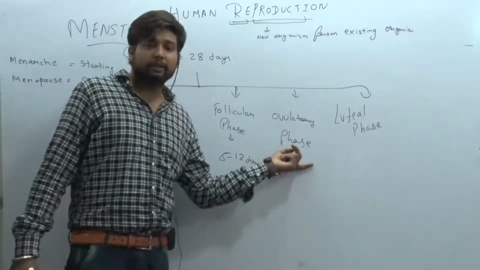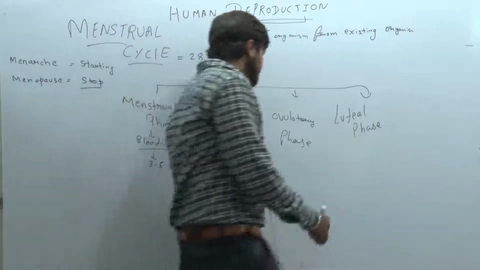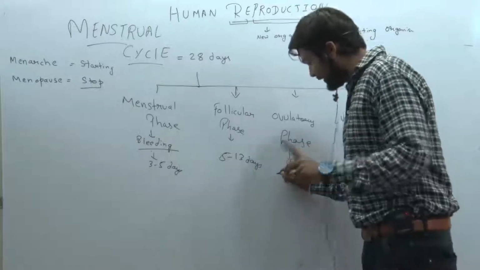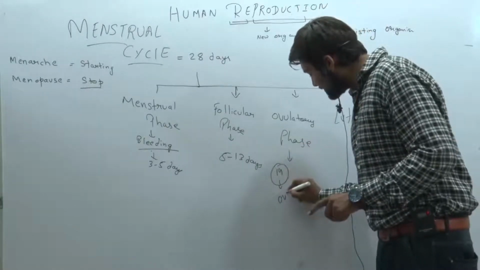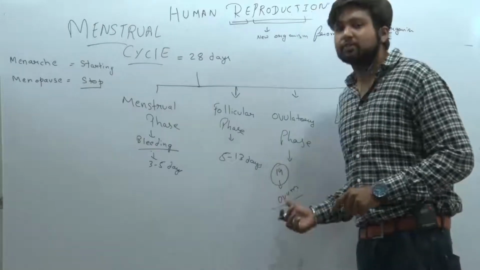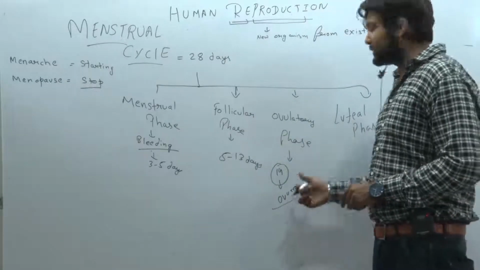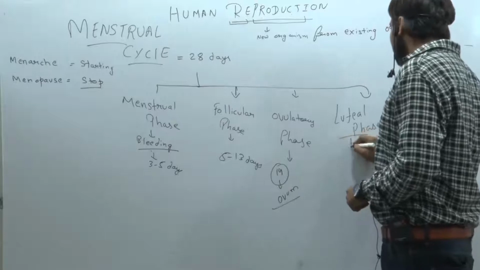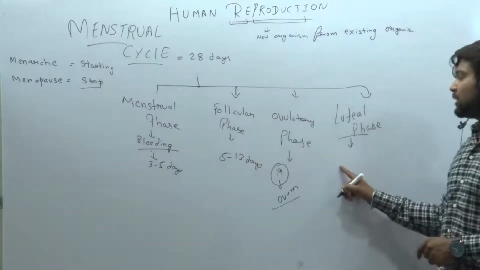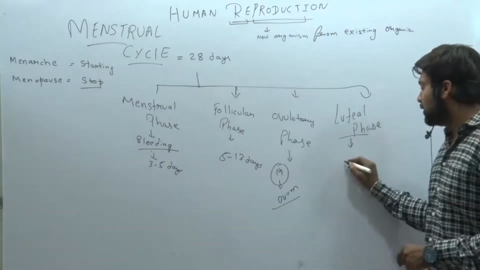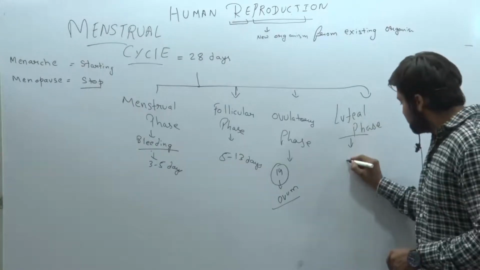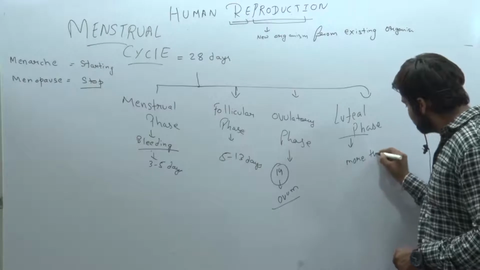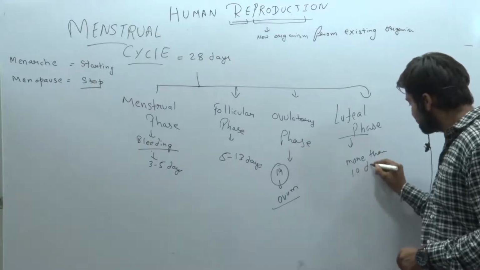Next, the ovulatory phase. When we are talking about the ovulatory phase, at the 14th day, exactly at the 14th day, the ovum is released. That phase is known as the ovulatory phase. Next, when we are talking about the luteal phase, it is just after the ovulatory phase. It is of more than 10 days.